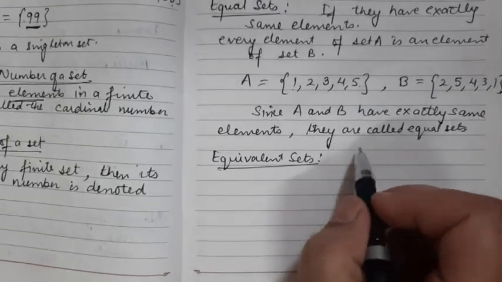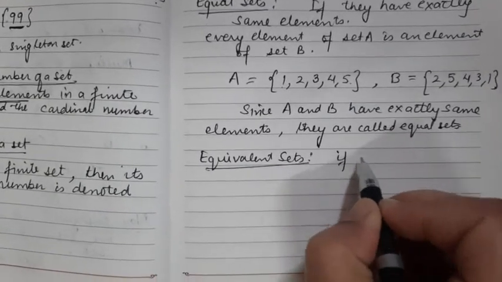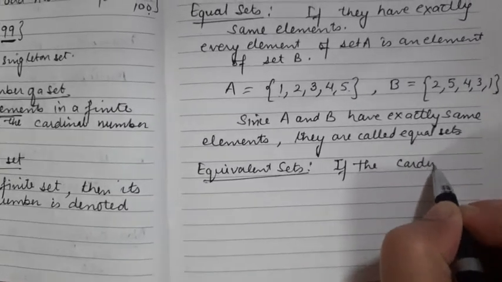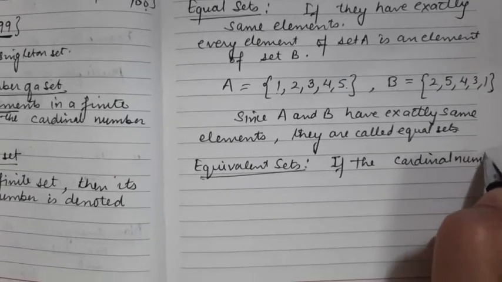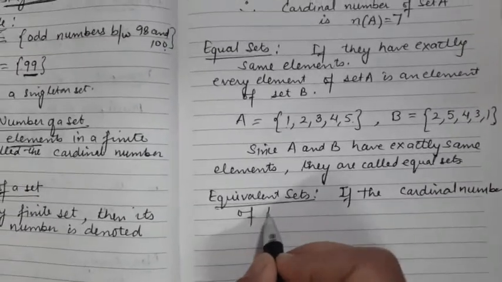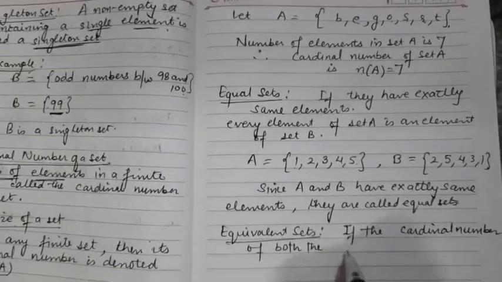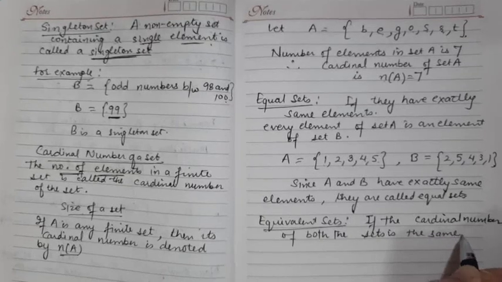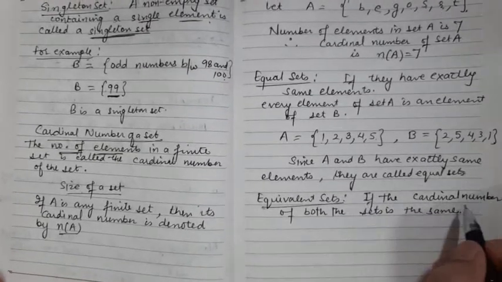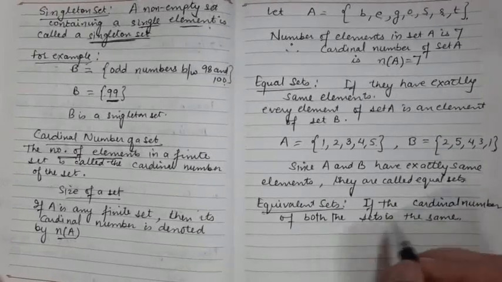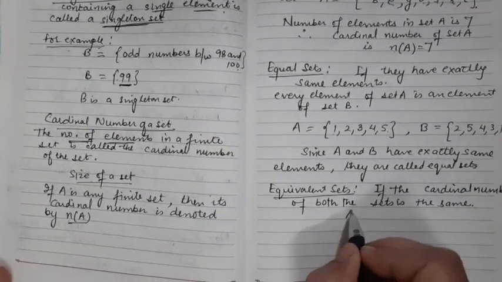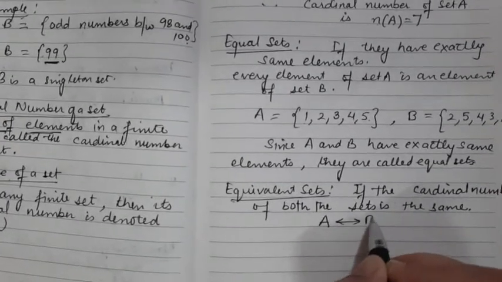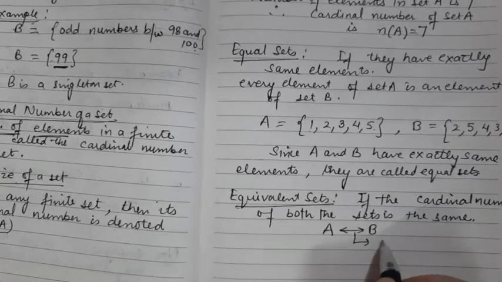Our next type is equivalent sets. Two sets are said to be equivalent if the cardinal number of both the sets is the same. So in equivalent sets, two sets have the same cardinal number. We can write it as A equivalent B. This is the sign of equivalent.